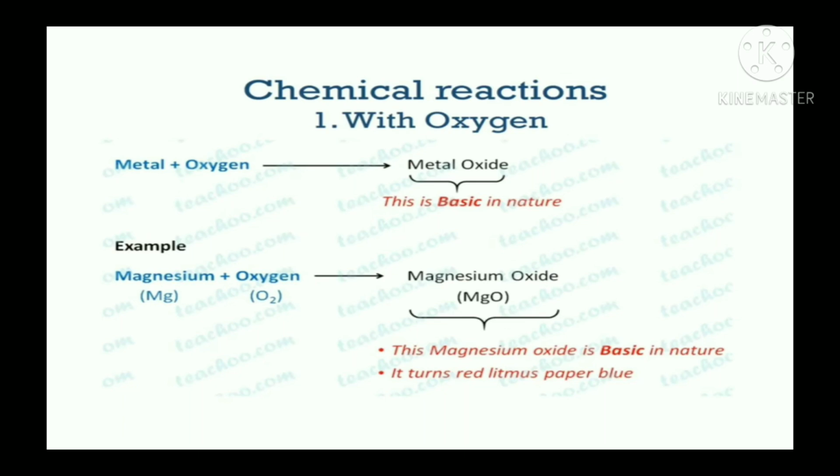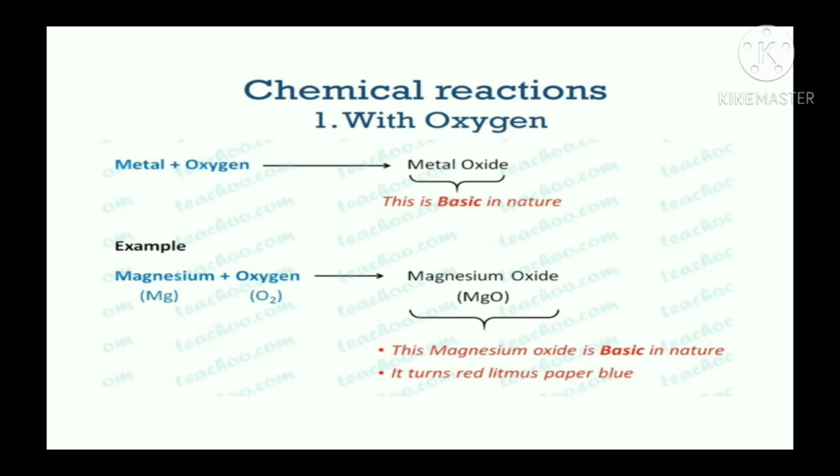When metal plus oxygen, it gives rise to metal oxide. For example, magnesium Mg reacts with oxygen O2, it forms magnesium oxide. So it will give MgO, magnesium oxide.